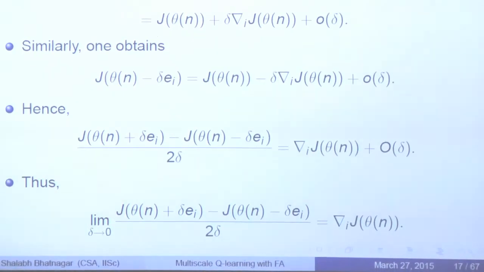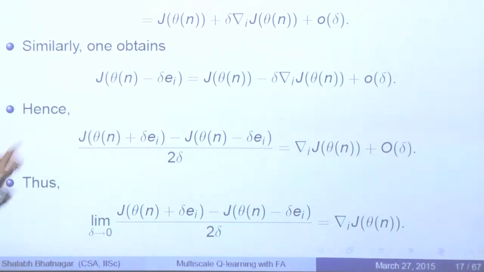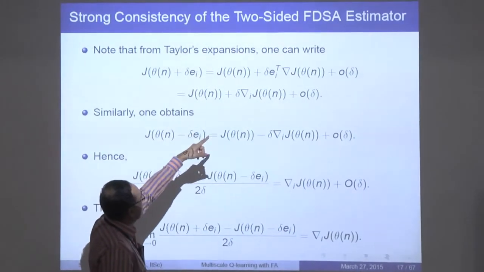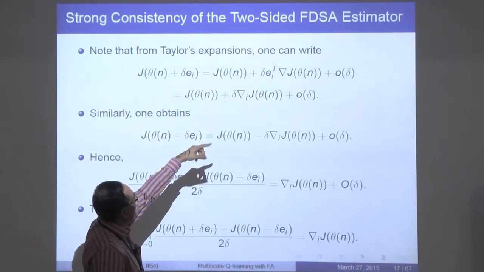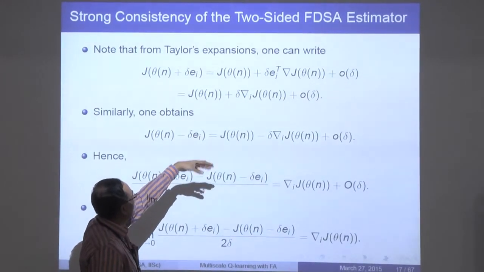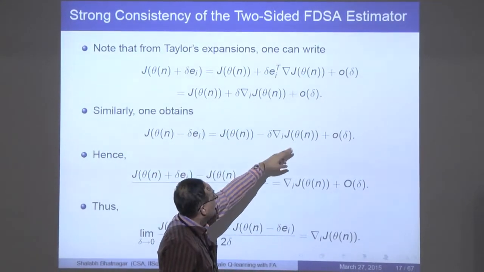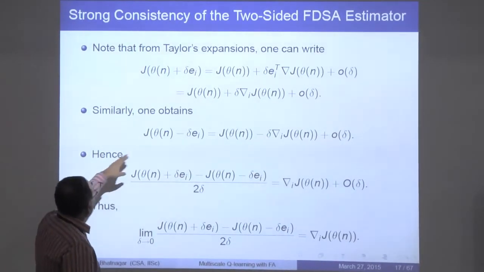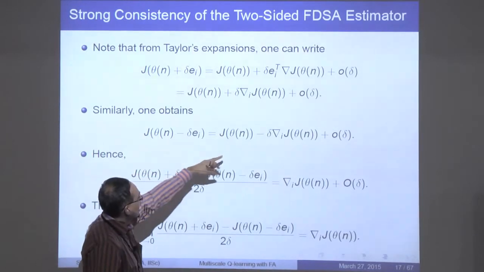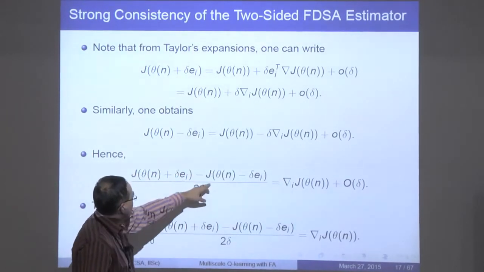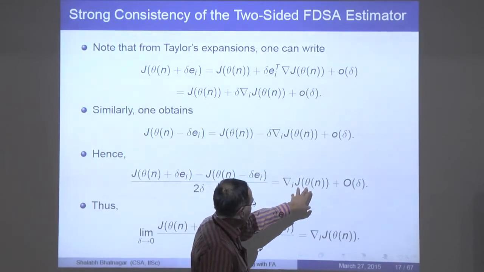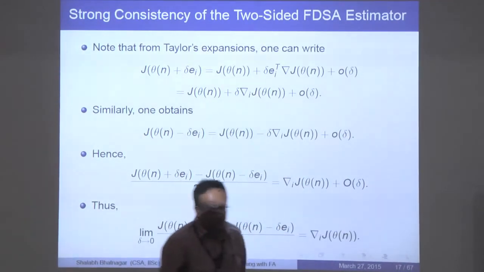Now, why does it work? If you perform the Taylor expansions, you can see that J of theta n plus delta e_i is J of theta n plus delta times e_i transpose grad J of theta n, which is nothing but the ith partial derivative of J at theta n, and then you have little o of delta. Similarly, you have J of theta n minus delta e_i. You take the difference, divide by 2 delta, and what you recover is the true gradient, the ith partial, and then this is capital O of delta.